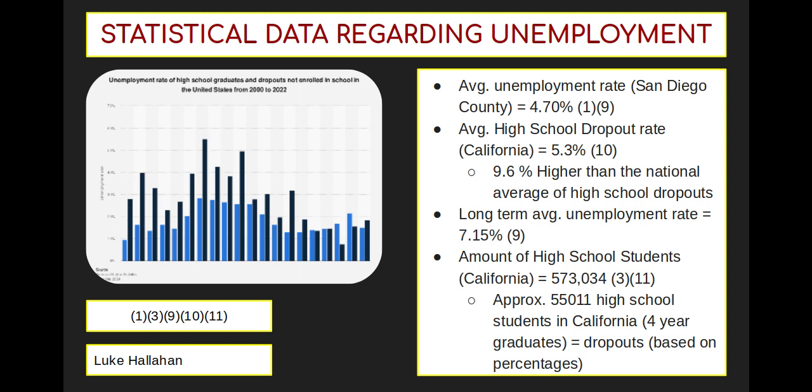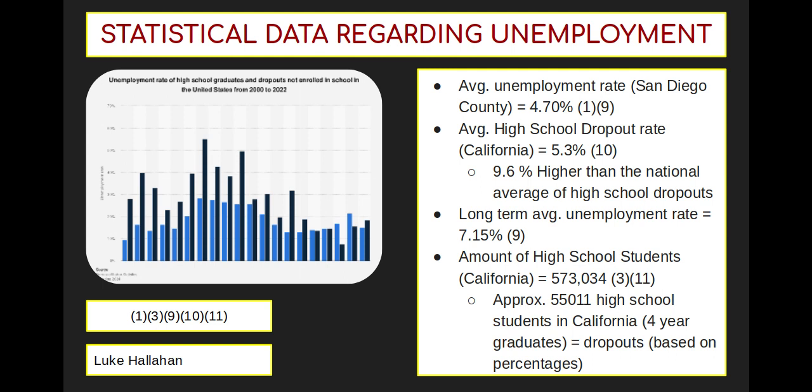And then we have the long-term average unemployment rate, which is basically if you're unemployed after a certain amount of time, based on the definition of being unemployed, which is essentially you're able to be employed and qualified to be employed but you aren't. That long-term average is about 7.1%, I believe, or about 7.1, 7.2%.